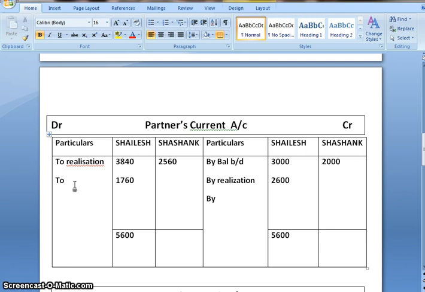That will be to partner capital account. Now for Shashank the debit side is more, that is 2,560 minus 2,000, that leaves us with 560, by partners capital account.